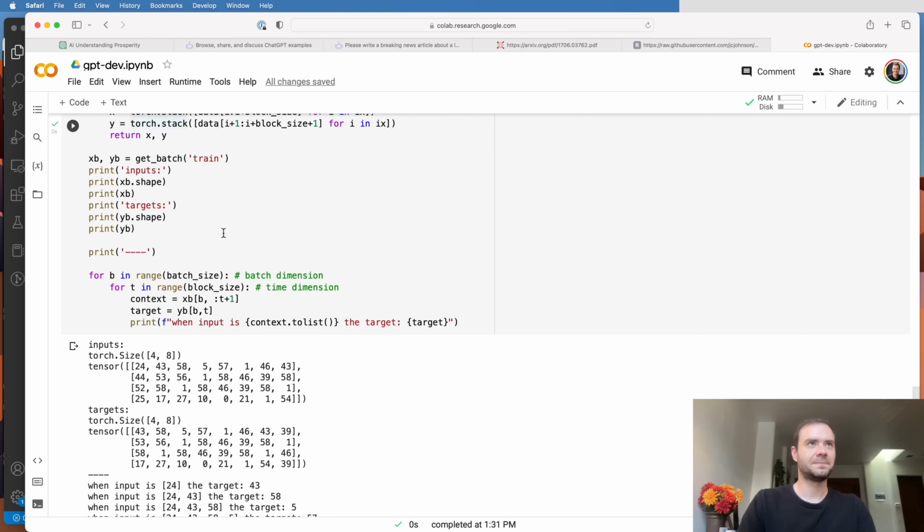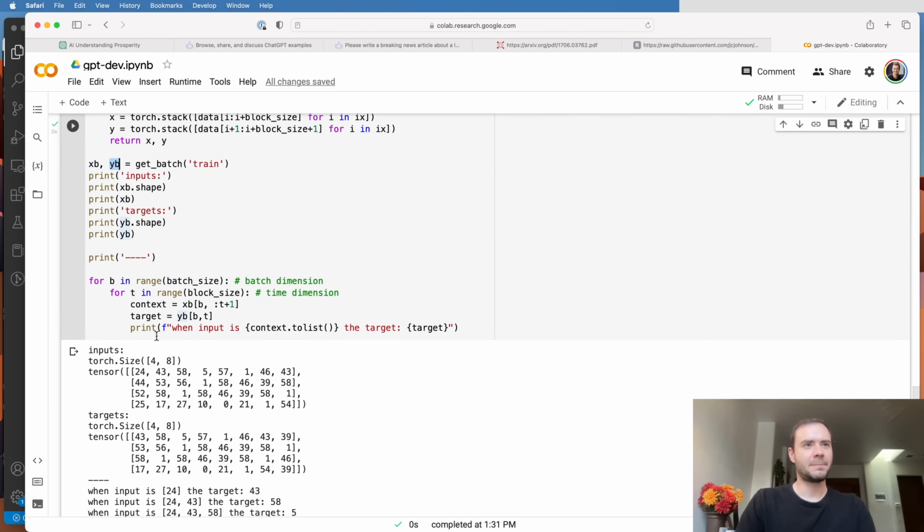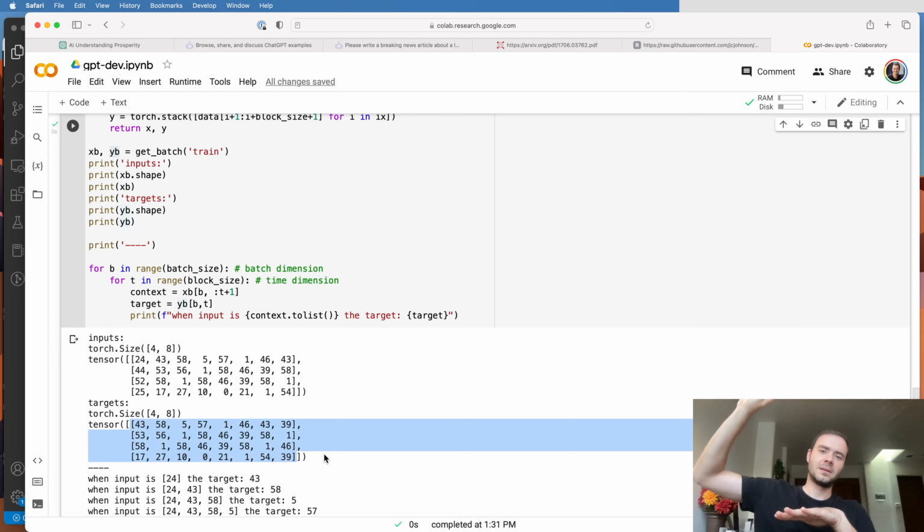So here's what I'm printing then. When I sample a batch xb and yb, the input to the transformer, x, is the 4x8 tensor, 4 rows of 8 columns, and each one of these is a chunk of the training set. And then the targets are in the associated array y, and they will come into the transformer all the way at the end to create the loss function.